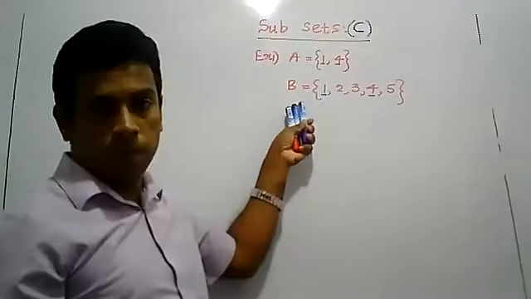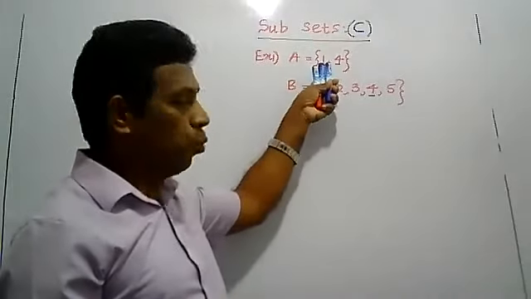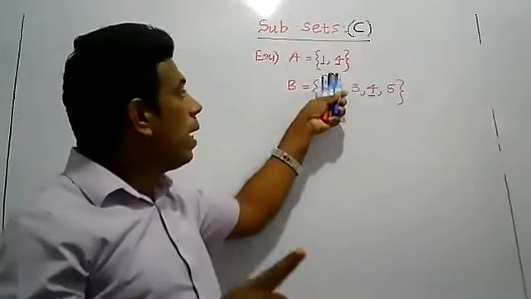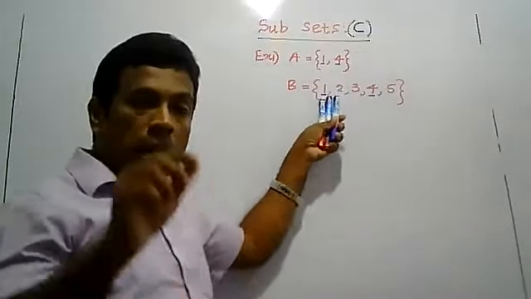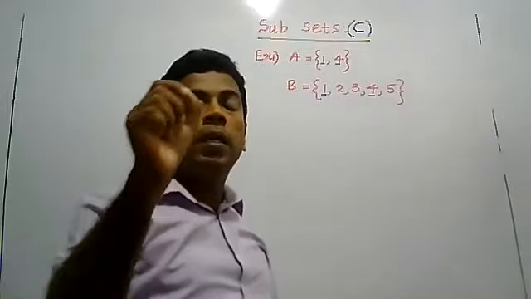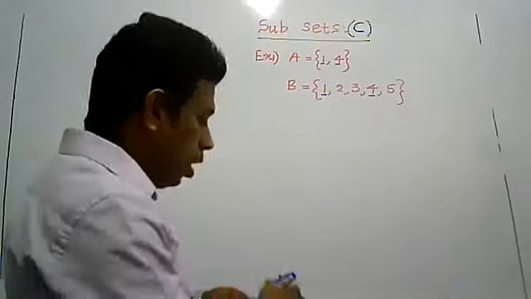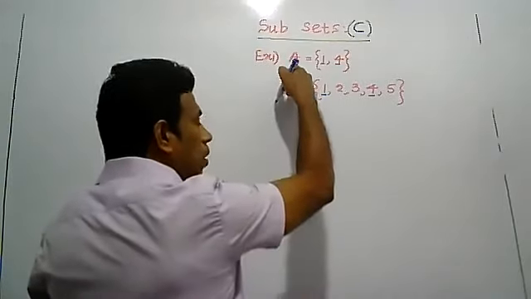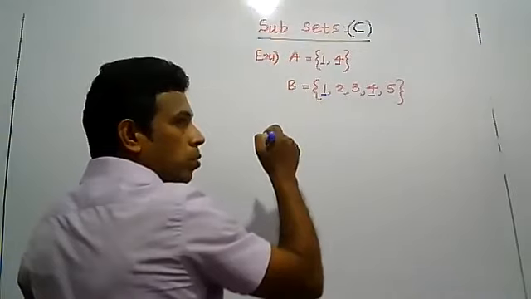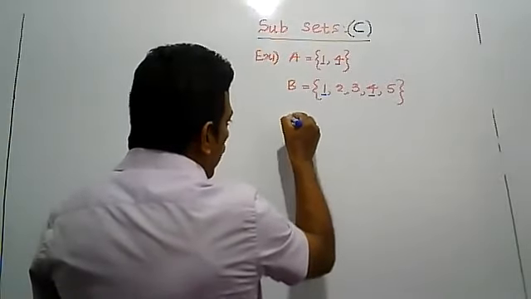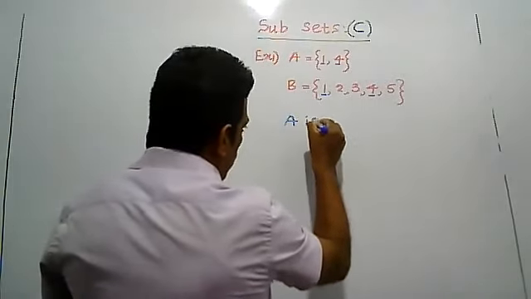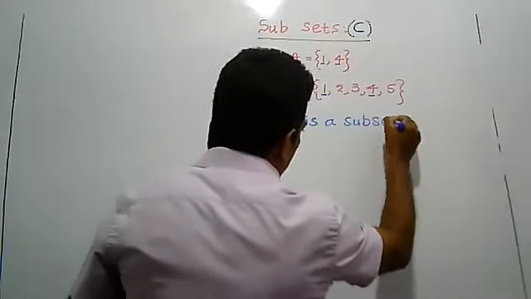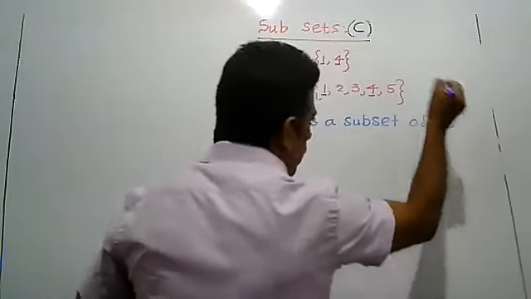So all the elements of set A also belong to set B, and we call A a subset of B.